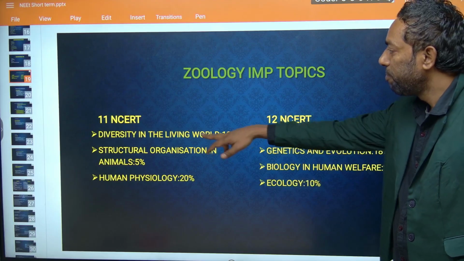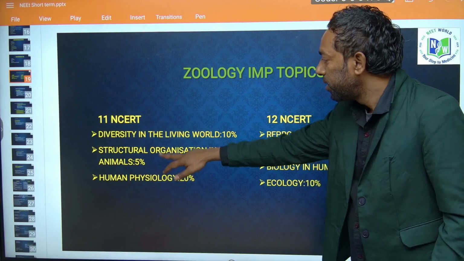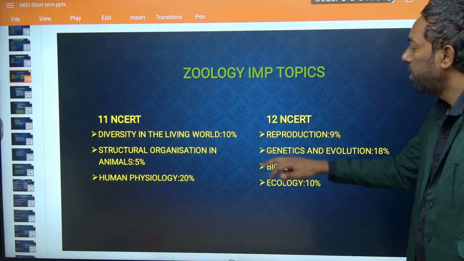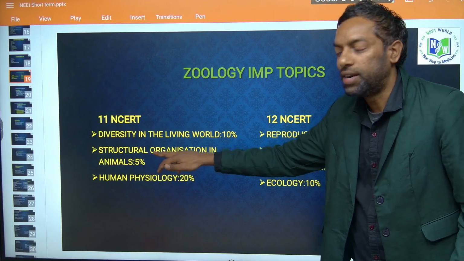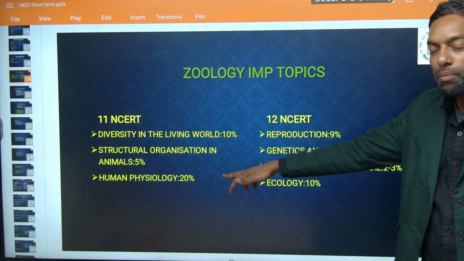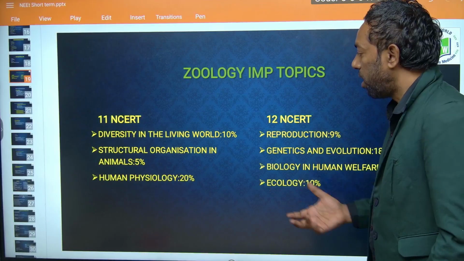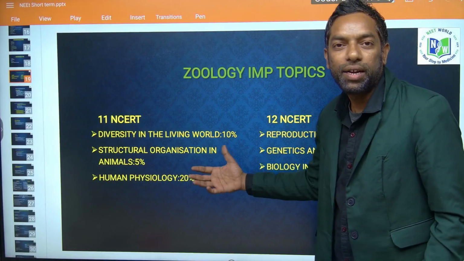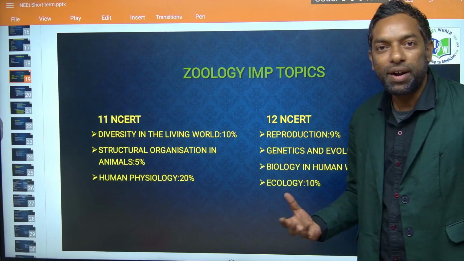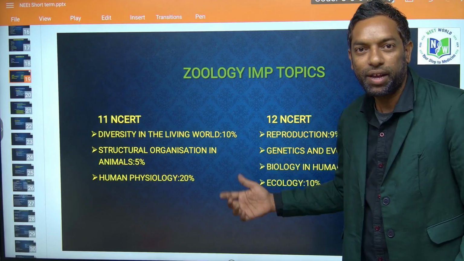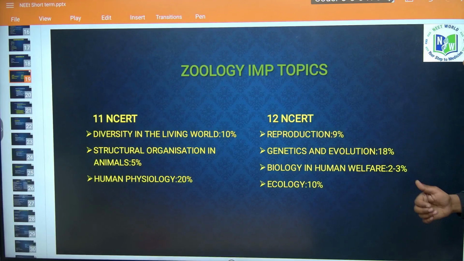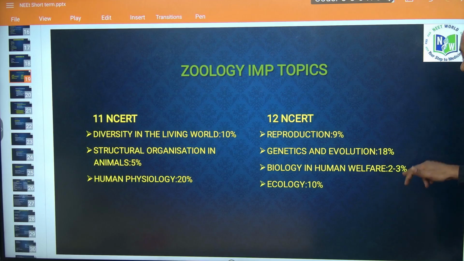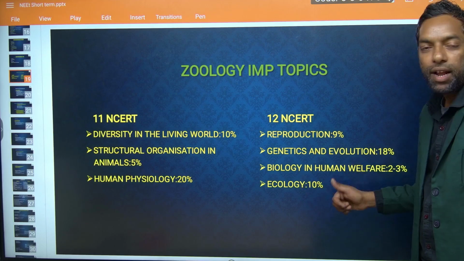According to the trend, in NCERT 11 zoology, diversity in the living world carries about 10% weightage, structural organization 5%, and human physiology about 20%. How do we calculate this weightage? According to the conceptual importance, they allocate it, I think. In NCERT 12, reproduction is 9%, genetics and evolution 18%, biology in human welfare 2 to 3%, and ecology 10%.